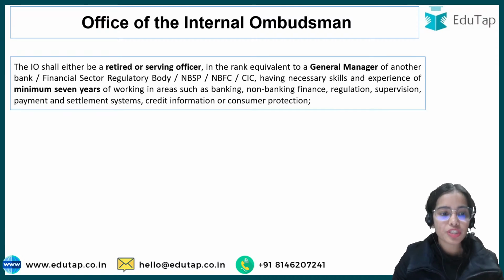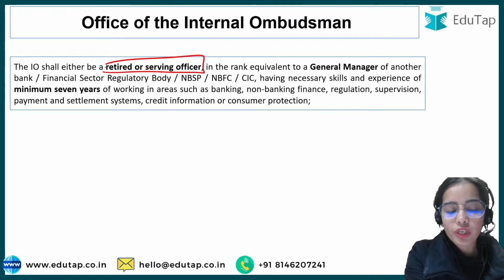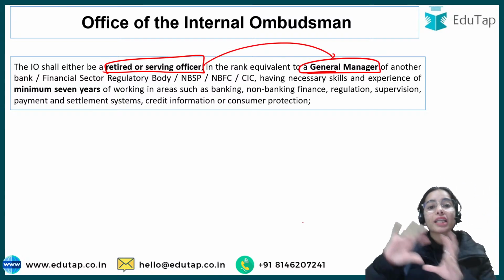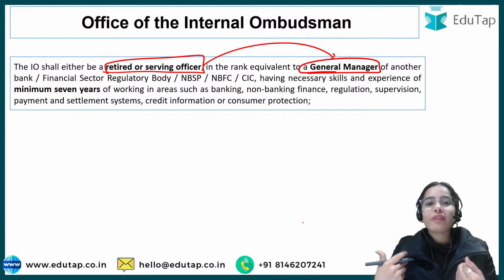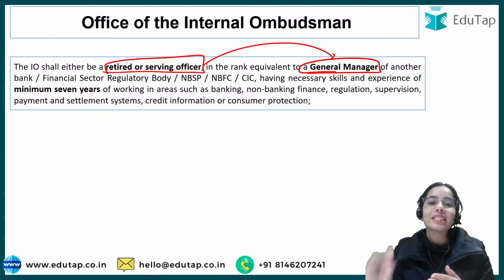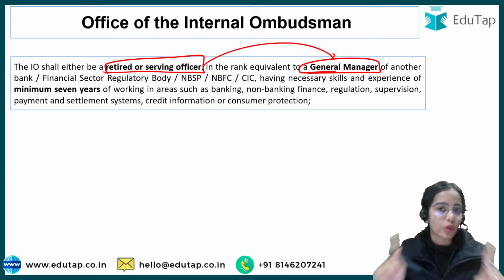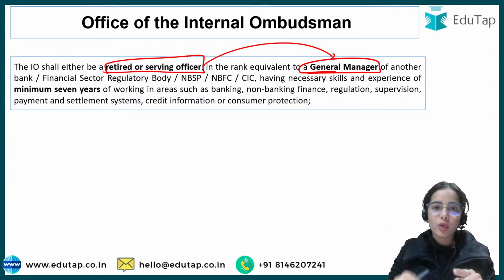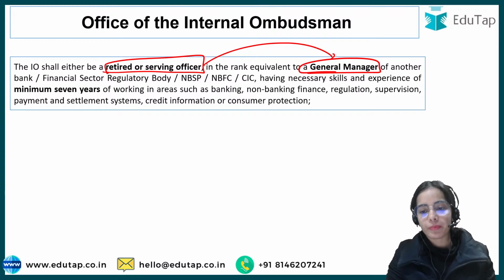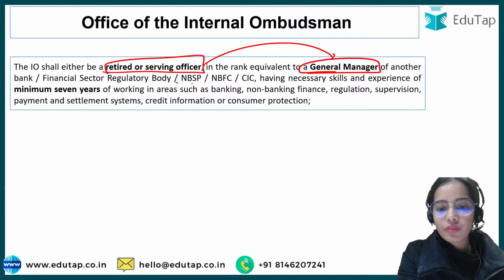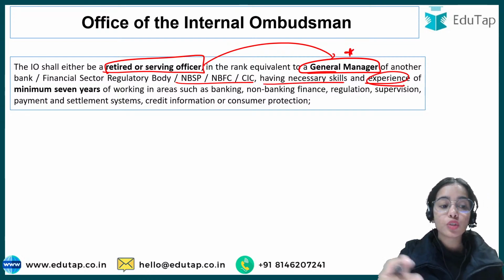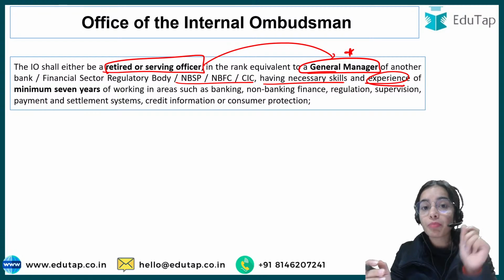The Internal Ombudsman shall either be a retired or serving officer in the rank equivalent to a general manager in any other bank. It's not that you have served in a bank and then work as an internal ombudsman in the same bank. That cannot happen. If you have worked in an NBFC, you cannot work as an internal ombudsman in the same entity. In any of the entities, you must have worked as a general manager, having necessary skills and experience of minimum 7 years. Remember the minimum 7 years.